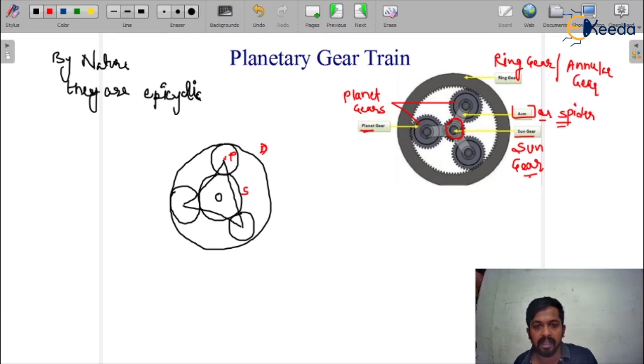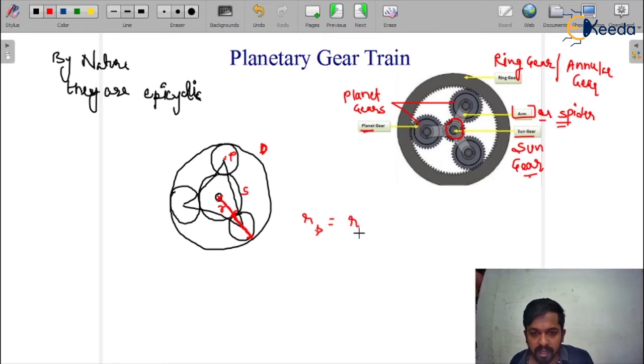So I am naming it D. D is the ring gear. You can see in the diagram, this is the radius of the gear D, the radius of the ring gear, RD, which is equal to the radius of the sun gear, yes or no? This is the radius of the sun gear from here to here, and this is the diameter of the pinion.